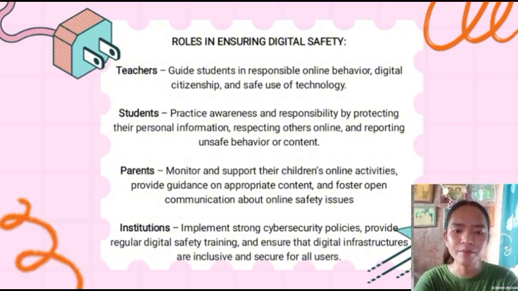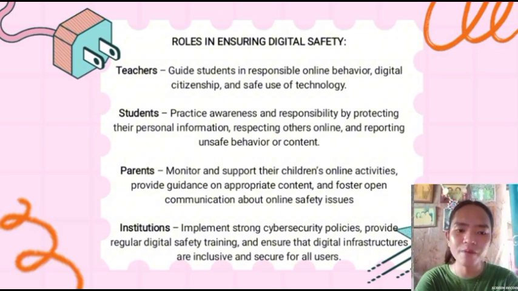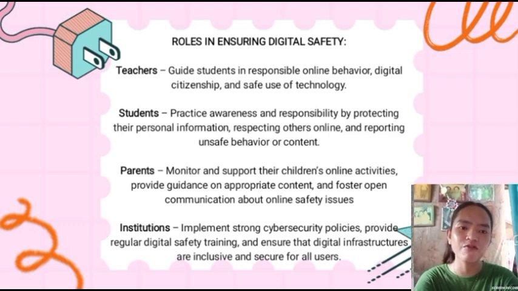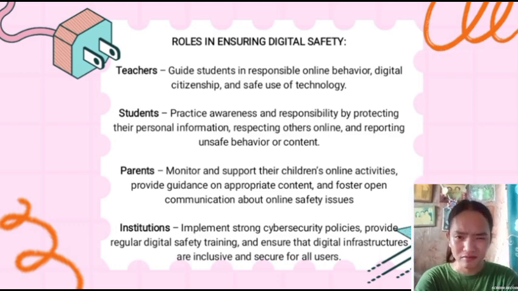For example, a school that uses strong passwords and provides digital safety training ensures that students and teachers are protected online. This means institutions must maintain cybersecurity and create a secure digital learning space for all users. Did you all understand the four roles in ensuring digital safety?